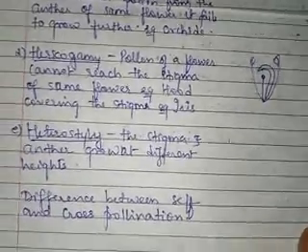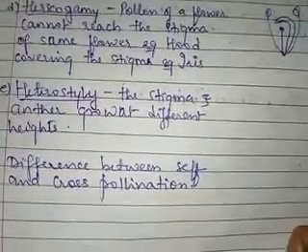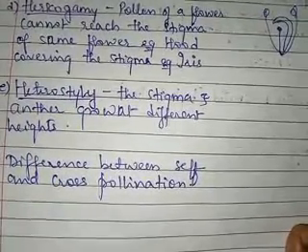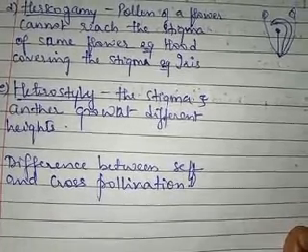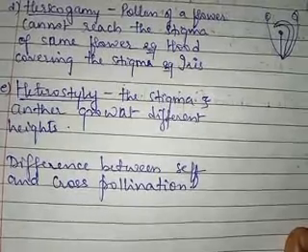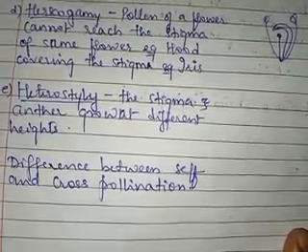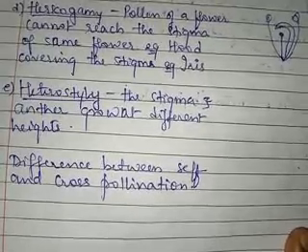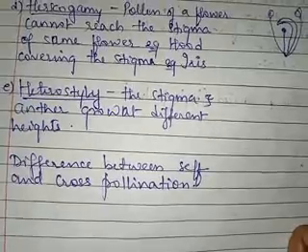Okay, next is heterostyly. Heterostyly is a condition in which, in such flowers, the stigma and anther grow at different heights. Because of growing at different heights, they will not favor the process of self pollination, right? The example you can take over here for heterostyly is oxalis.